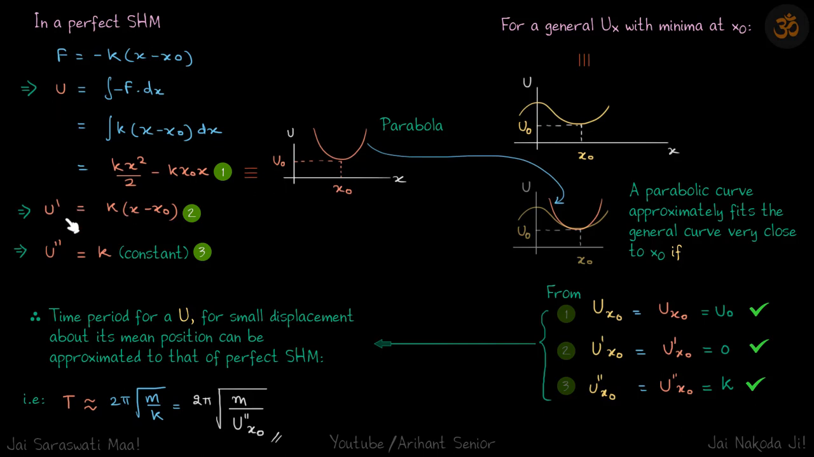Also, if we do U dash, that is nothing but negative of force, which is k (x minus x naught). And U double dash is k, which is constant. So we'll see why we need all this.